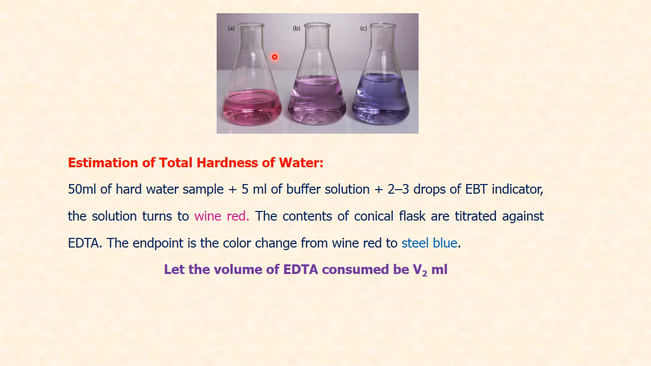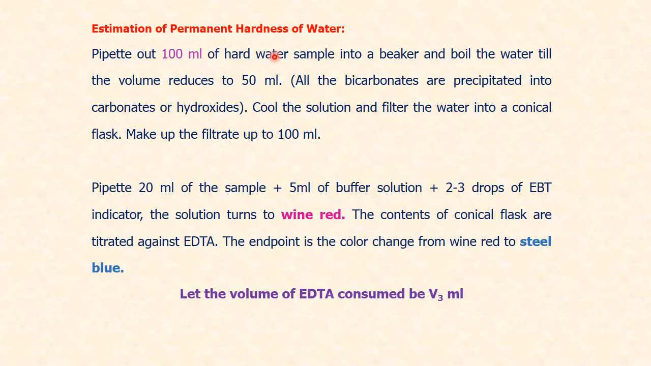So estimation of total hardness. So we have EDTA consumed to be V2 ml. And estimation of permanent hardness. Actually, what we do here, we take 100 ml of hard water, we boil it till it turns out to be 50 ml, so that we ensure complete removal of bicarbonates, cool it, and then filter them, and then make up to 100 ml. And from that, you take out 20 ml of the sample water, add 5 ml of the buffer solution, and the procedure is same. So let us record it as V3 ml.